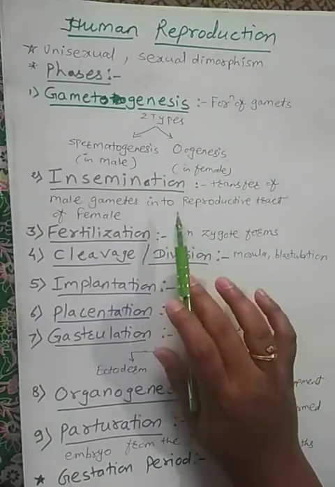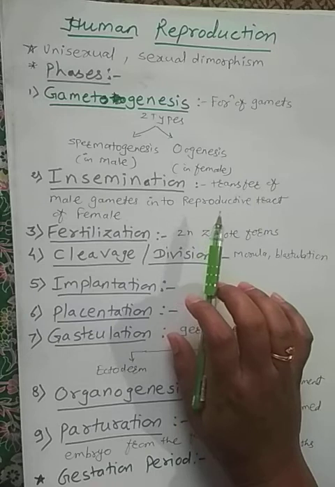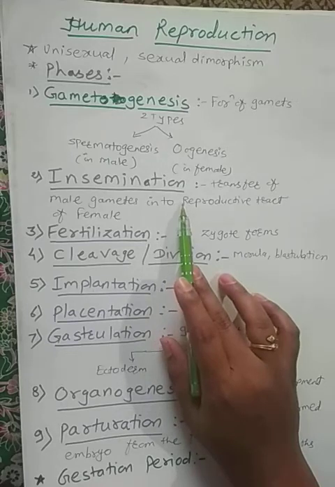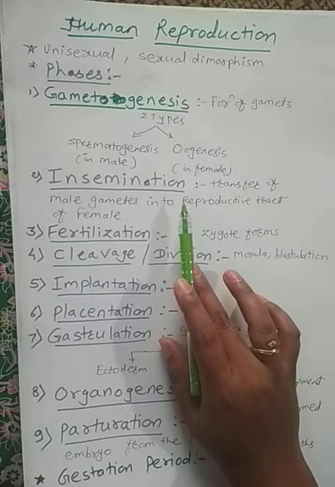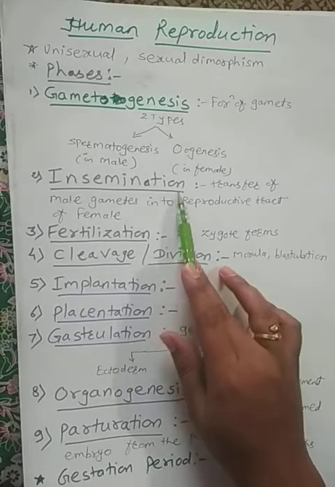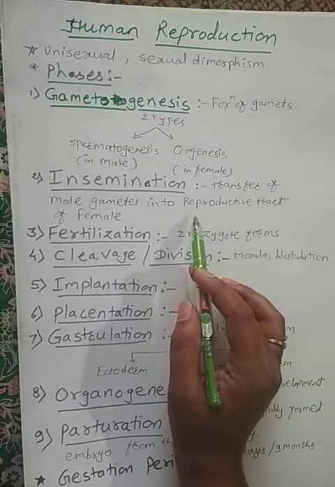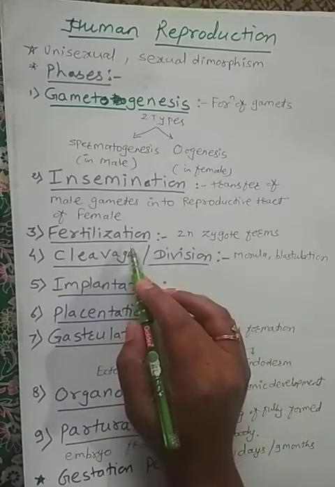The second stage is insemination. What happens in insemination? It is the transfer of male gametes into the reproductive tract of the female. How does it happen? Semen is discharged into the vagina during the period of copulation. After insemination, a diploid zygote is formed, and that process is called fertilization.